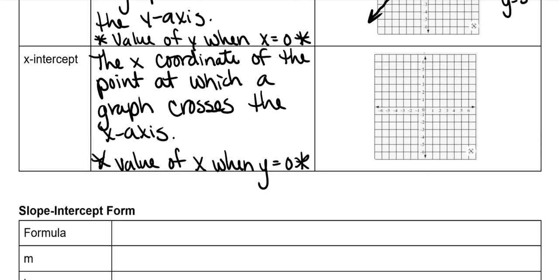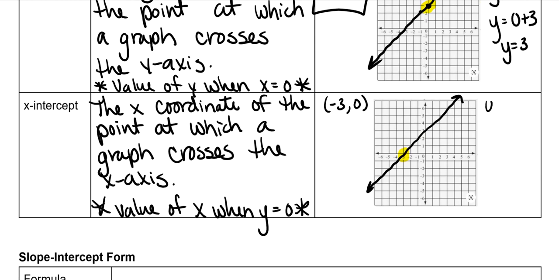All right, so if we use the exact same function, our x-coordinate is where it crosses the x-axis, or x-intercept, sorry. So that would be at -3, 0. And this equation is y equals x plus 3. But if I put 0 in for y, then my x is -3. And so that's what makes my coordinate -3, 0.